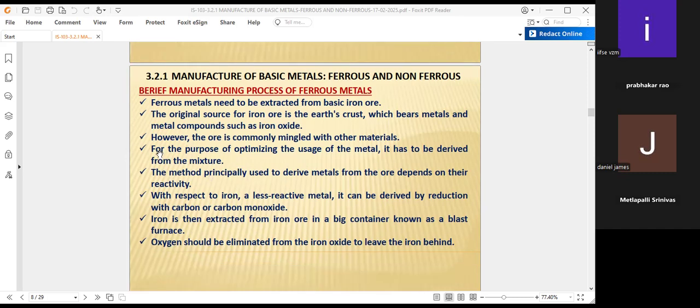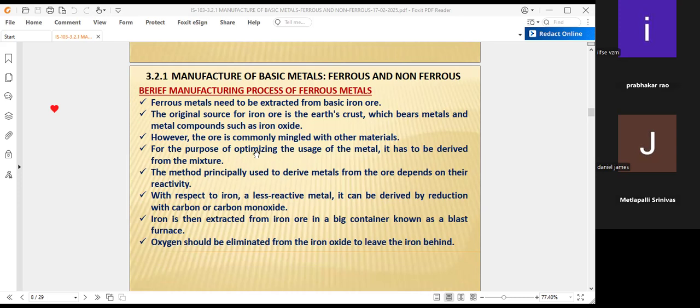Therefore, for the purpose of optimizing the usage of the metal, it has to be derived from the mixture. Definitely, a combination of all materials will be available in the mines, not only iron itself.